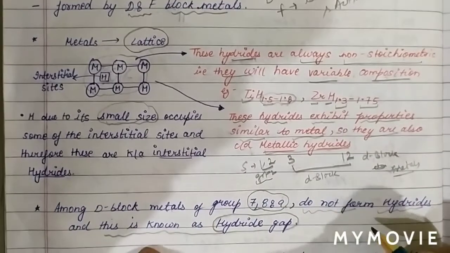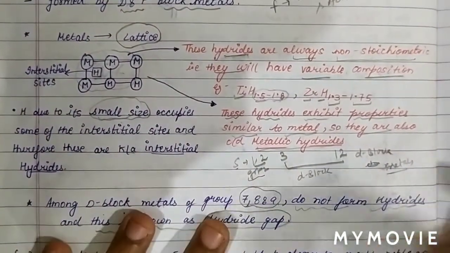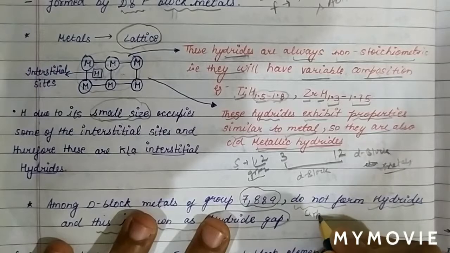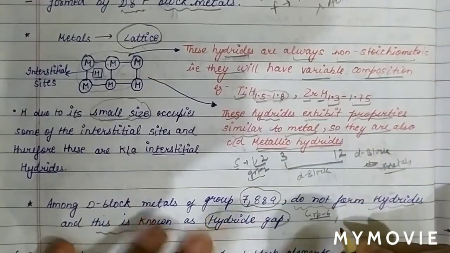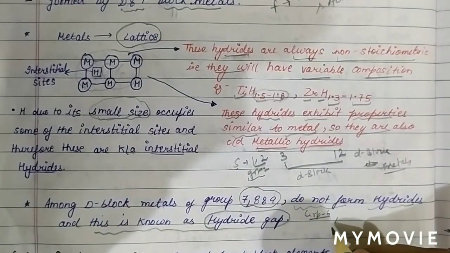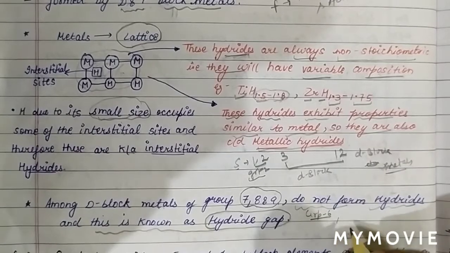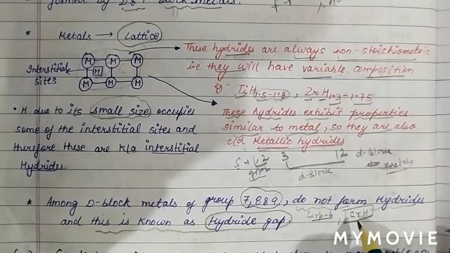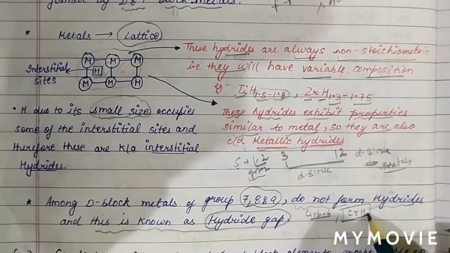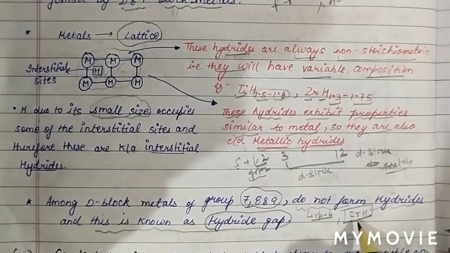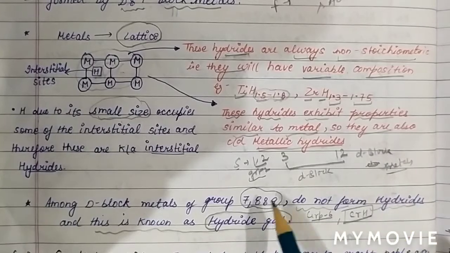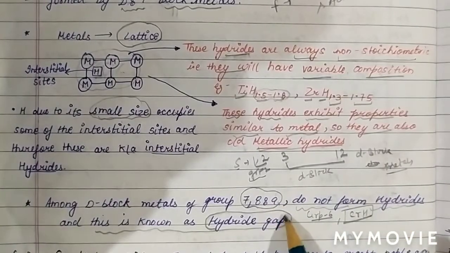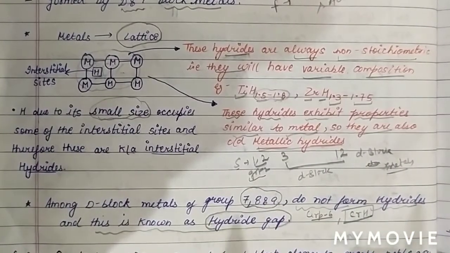Also remember, in group number 6 only one element forms a hydride, and that is chromium hydride. So in D block group number 6 only one hydride exists, which is chromium hydride, and groups 7, 8, 9 do not form hydrides. Therefore we call it the hydride gap.